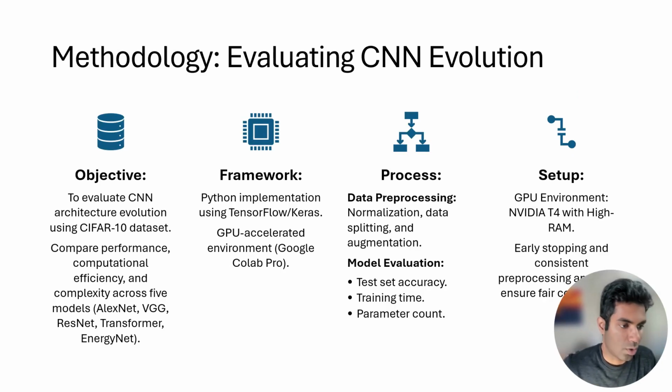Our methodology involved implementing and testing 5 key CNN architectures: AlexNet, VGG, ResNet, Transformer, and EnergyNet, using the CIFAR-10 dataset. This dataset consists of 60,000 32x32 color images across 10 classes. All models were trained using TensorFlow or Keras in GPU-accelerated environments to ensure consistency and practicality. Key techniques include early stopping to prevent overfitting and learning rate scheduling to optimize training, and uniform processing across all models. By standardizing our experimental framework, we ensured a fair comparison of each architecture's performance, accuracy, and computational efficiency.